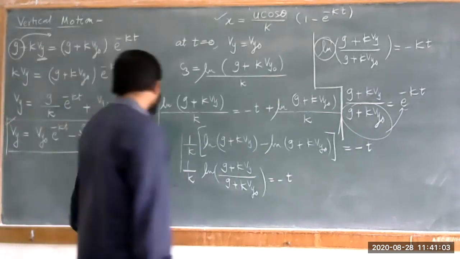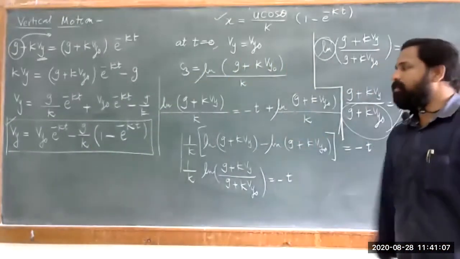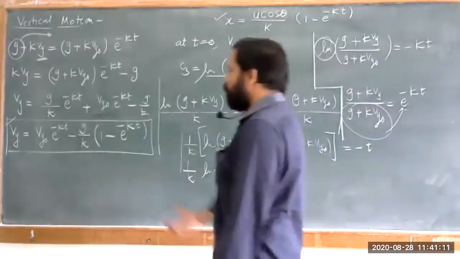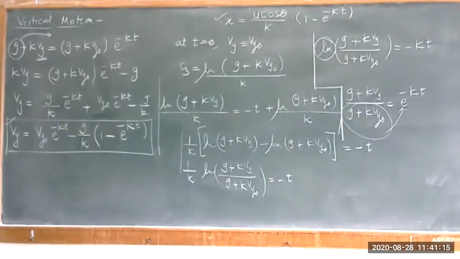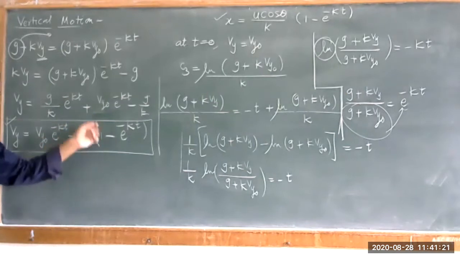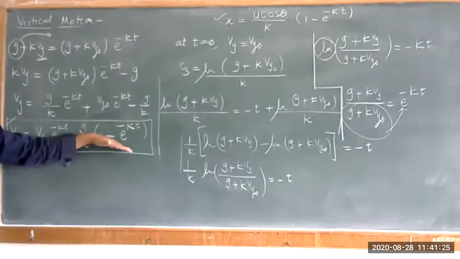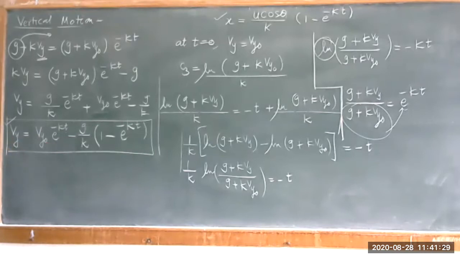Now the velocity of the particle, we have to change it here. Earlier I had taken the value of vx in terms of vx naught, that is vx naught into e raised to minus kt, that was its value. Now we have this vy naught into e raised to minus kt term, but because of the gravitational factor, we have this g upon k into 1 minus e raised to minus kt. Now this is your velocity.